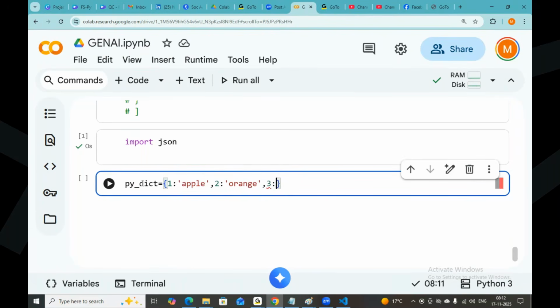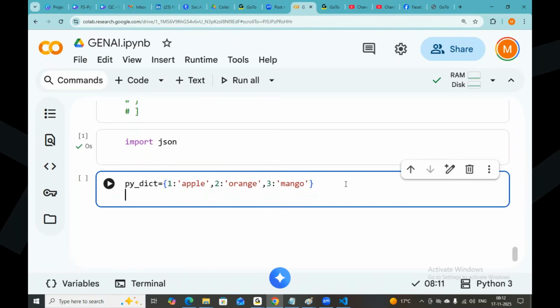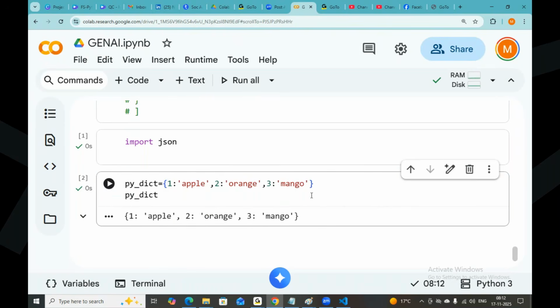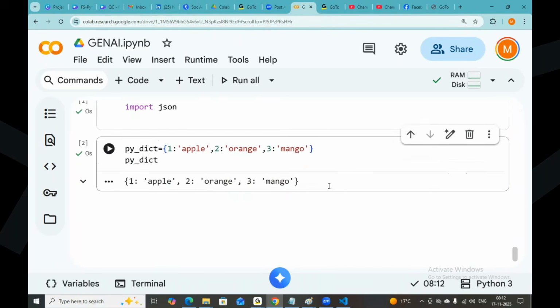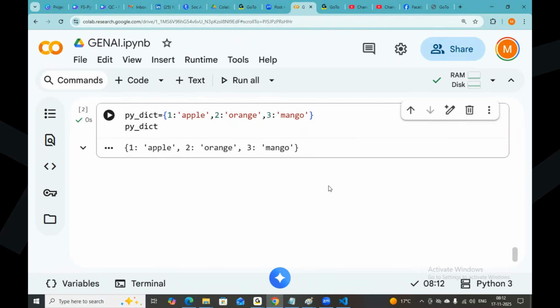In a Python dictionary, the key can be a number, so I'm taking the key as a number. Then mango. This is our Python dictionary. I can execute it, but this is a Python dictionary. My requirement is to convert this Python dictionary to JSON. How do we convert this into JSON?